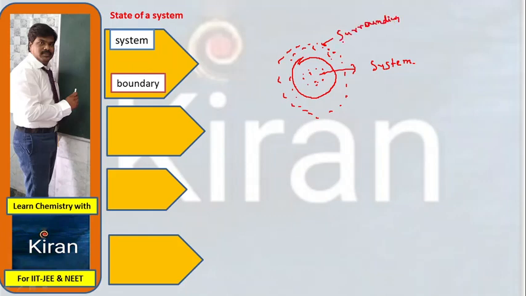Surroundings and system are separated by one line, one boundary line. This is known as a boundary. Either it is imaginary or a rigid line, this is a boundary line. So when you want to understand thermodynamics, you should clearly understand the system, surroundings and boundary. System means any object under the observation of the human eye. Other than the system, every remaining material is considered surroundings. System and surroundings are separated by the boundary.